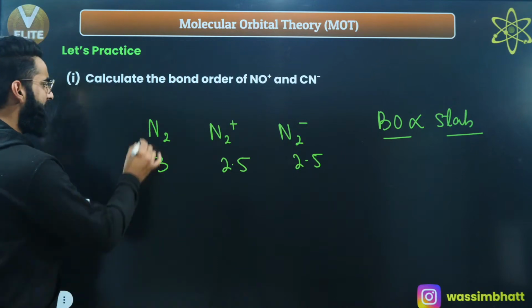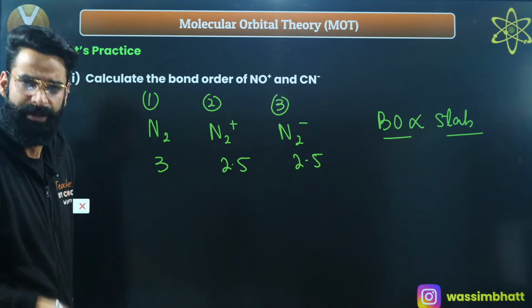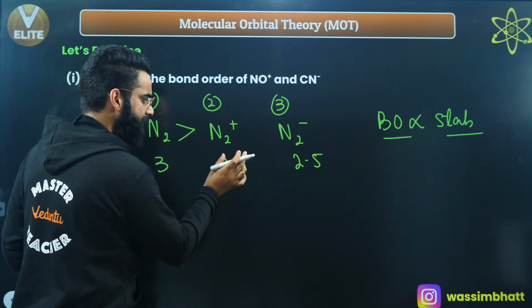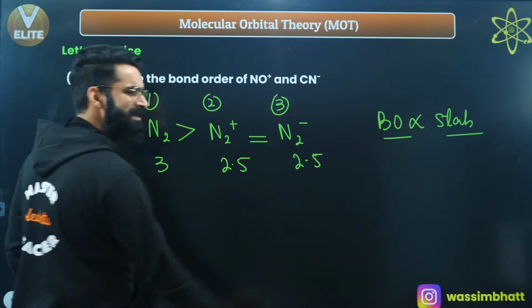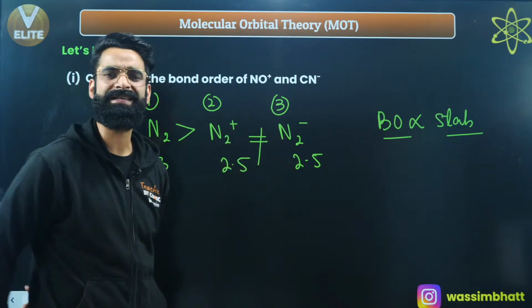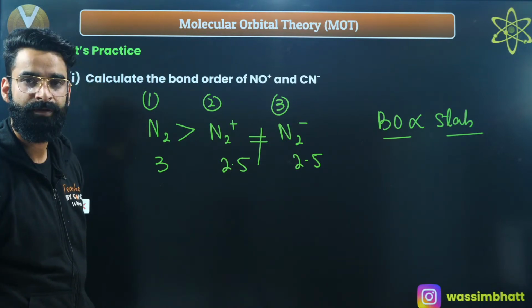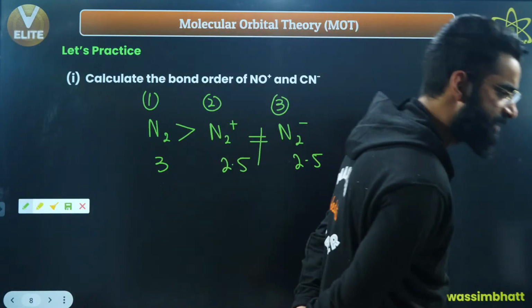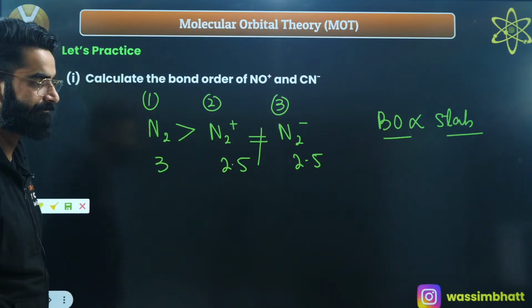Now, if I ask you to arrange these on the basis of their stabilities, you'll clearly say N2 has the maximum bond order, so it's going to be the most stable. Now, this is having 2.5 bond order, and this is having 2.5 bond order. So the stability of these two must be the same, right? Which is not the case. Stability of these two is not the same. Why is that? What is the reason for that? You can let me know in the chat. I'll be waiting for your answers.